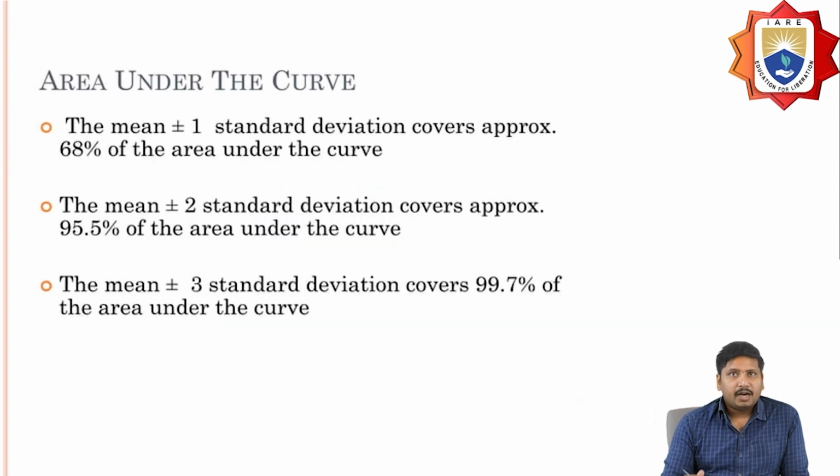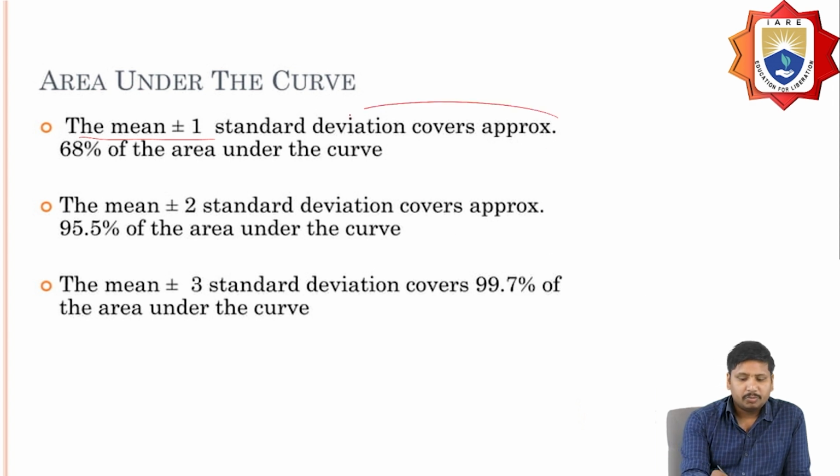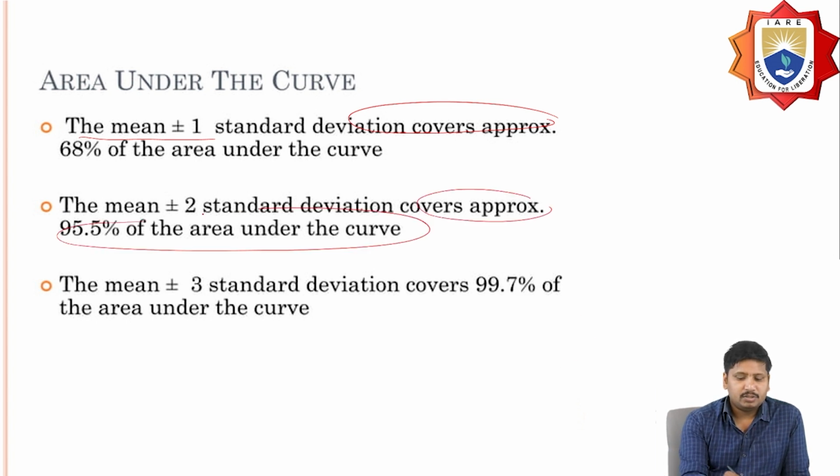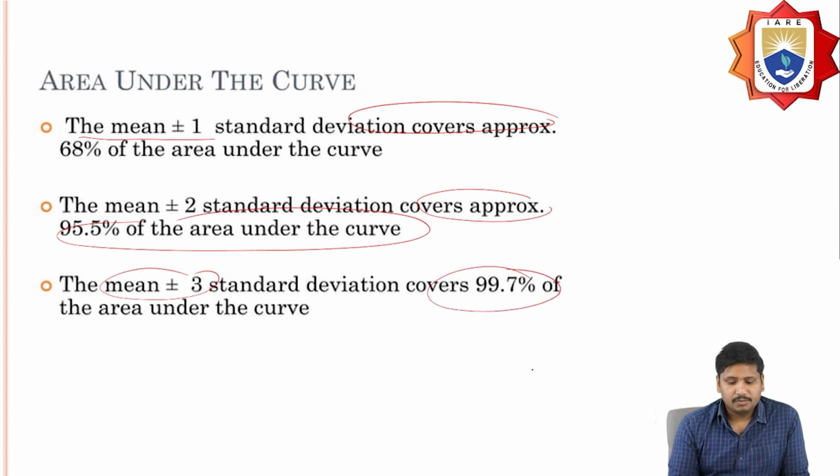Normally the area under the curve is considered in three parts. The mean plus or minus 1 standard deviation covers approximately 68% of the area. The mean plus or minus 2 standard deviations covers 95% of the area, and plus or minus 3 standard deviations covers 99.7% of the area under the curve.